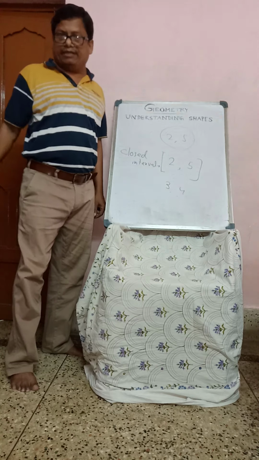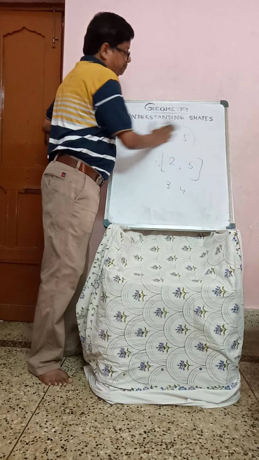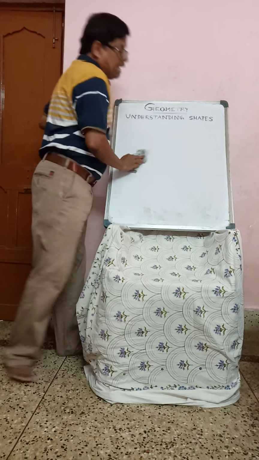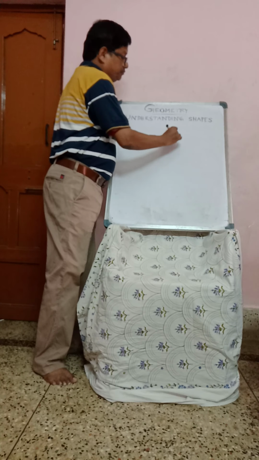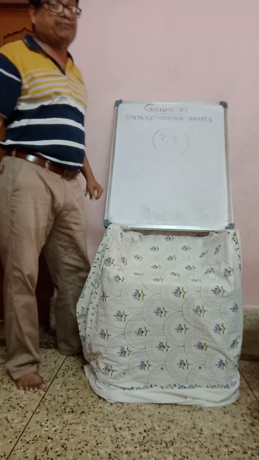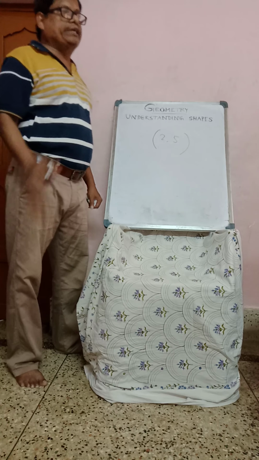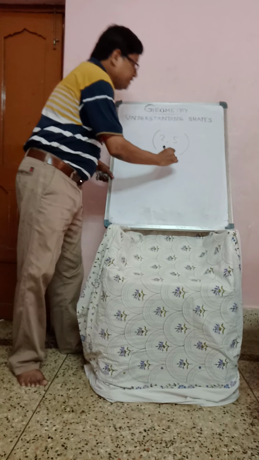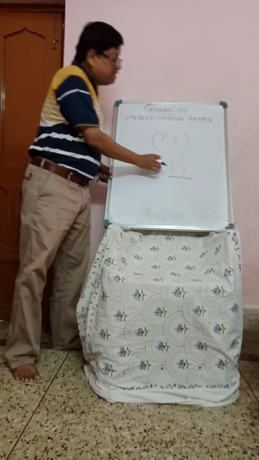Now what is an open interval? If you write the numbers and take the same numbers, suppose 2, 5, in first bracket, (2, 5), here we are taking only 3, 4, the numbers 3, 4.